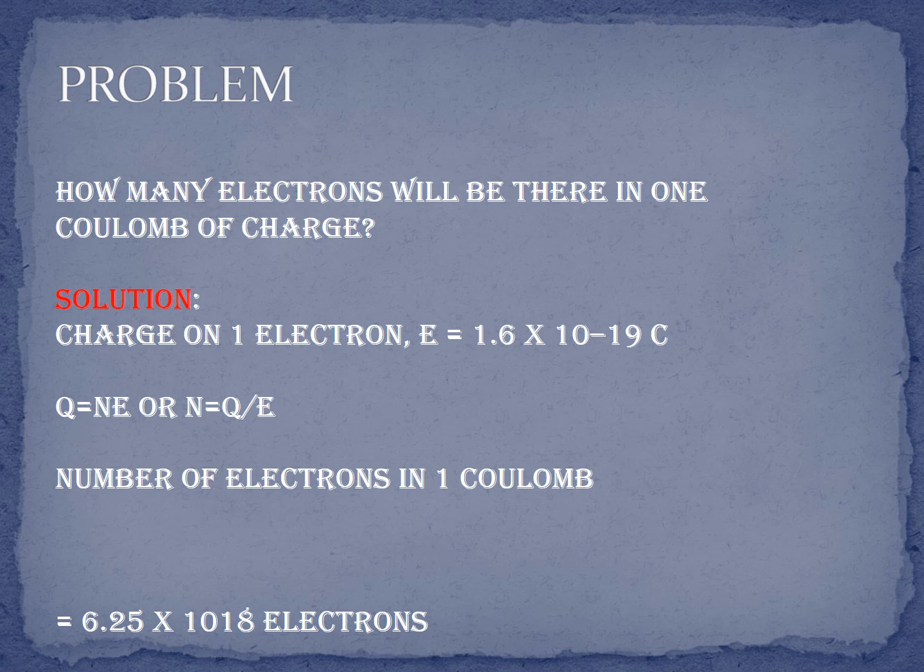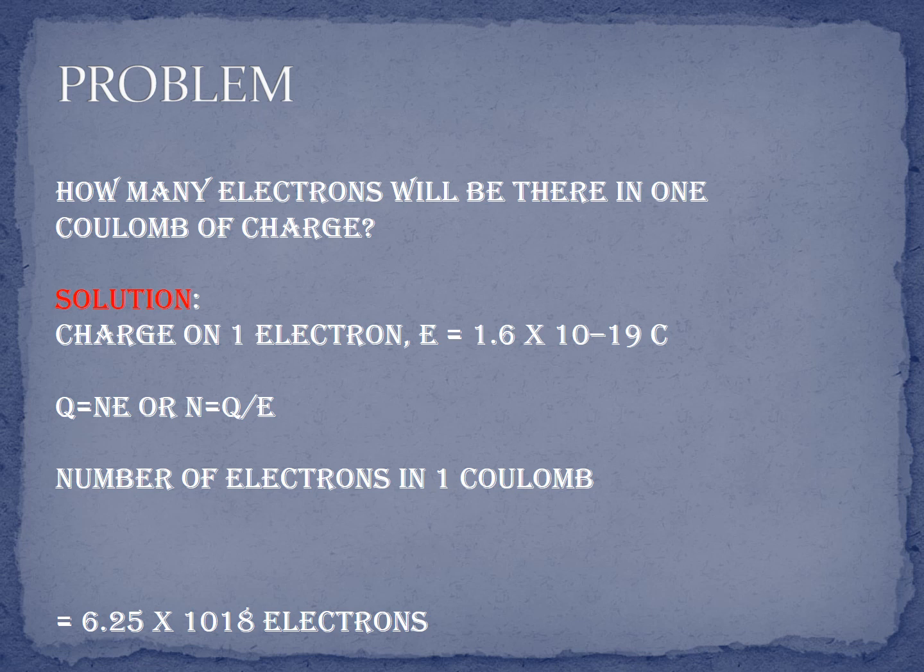Electric charge is additive in nature. The total electric charge of a system is the algebraic sum of all charges located in the system. For example, let us say that a system has two charges, plus 5 coulomb and minus 2 coulomb. Then the net charge on the system is plus 5 coulomb plus minus 2 coulomb, that is equal to plus 3 coulomb.